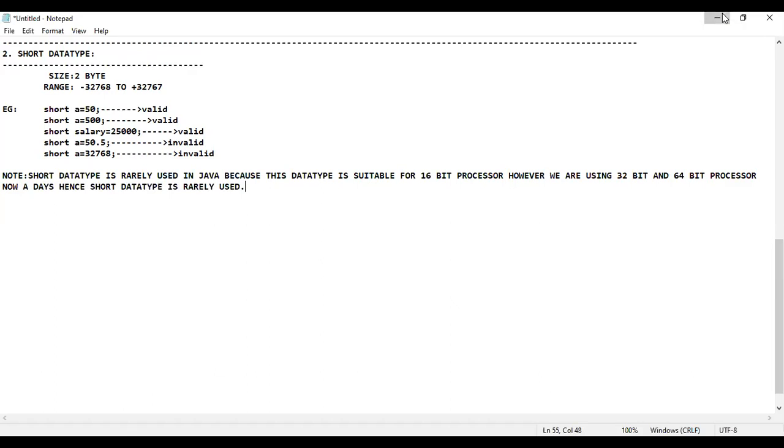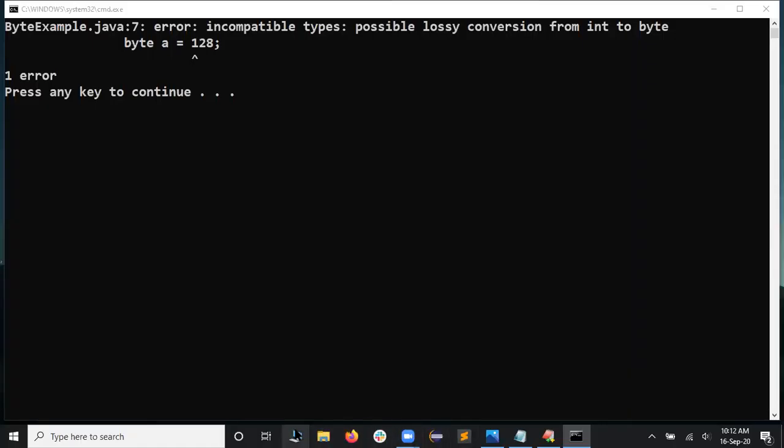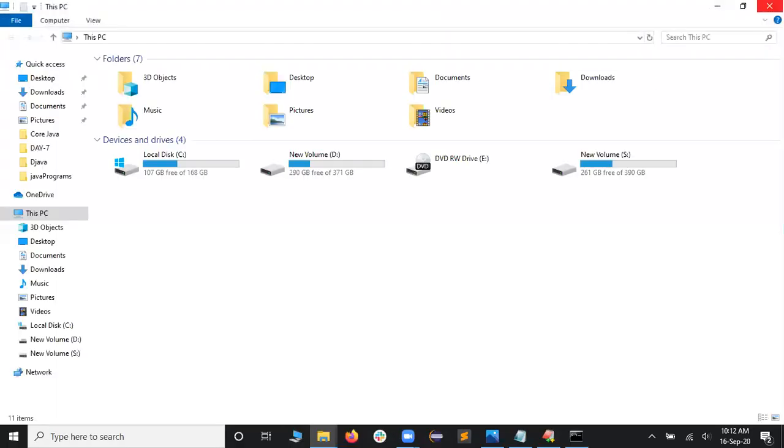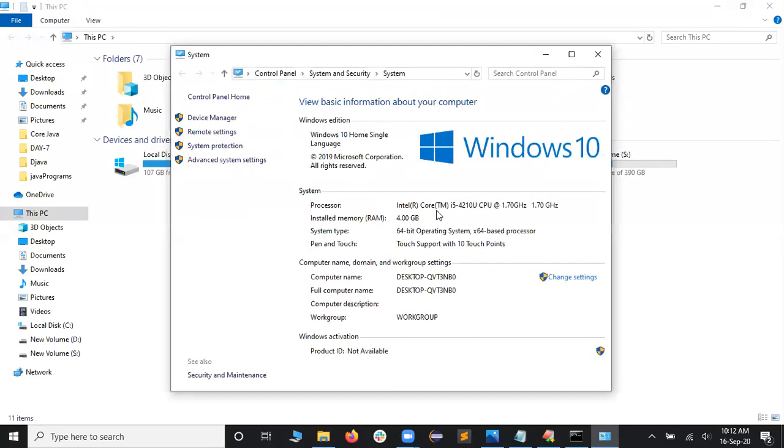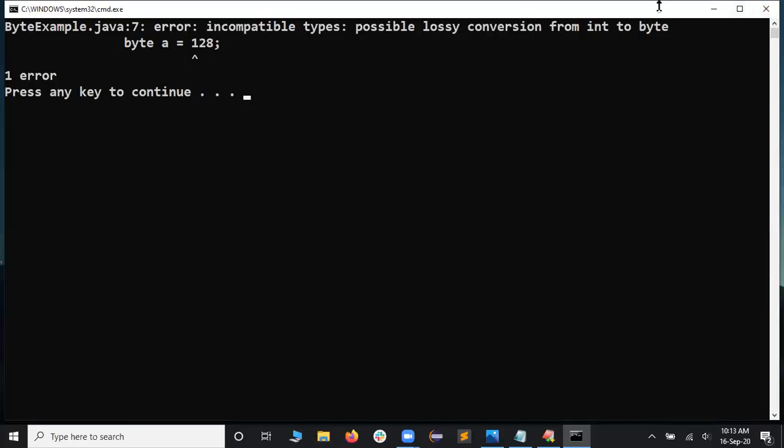So observe now. Let me share the screen. Let me open This PC. You can see now in This PC, if I open properties, it will tell: the RAM size happens to be 4 GB, and you have a 64-bit operating system. So a 64-bit processor is what we are having now. 32-bit will also be there in a few computers, but 16-bit processors nowadays people are not using. So that is the reason short is so rarely used. Is that clear for you guys?